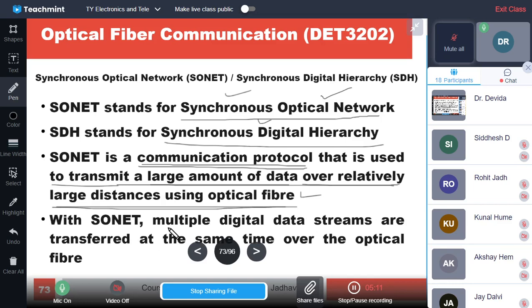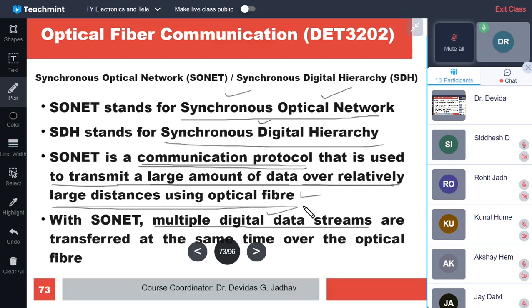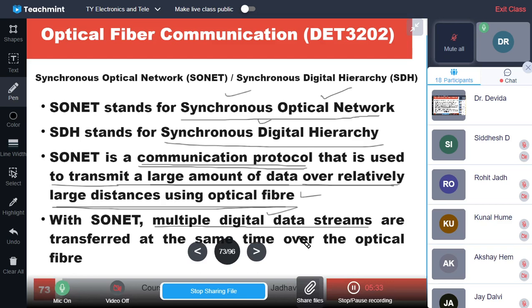With SONET, multiple digital data streams are transferred at the same time over the optical fiber. So it can stream multiple data types and handle all types of data simultaneously, different kinds of data for different systems. Those system conversions and translations are also possible in SONET.